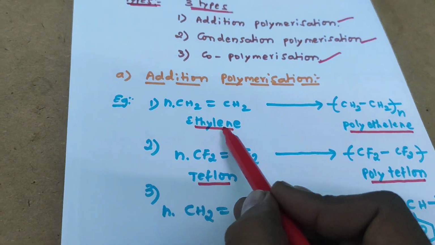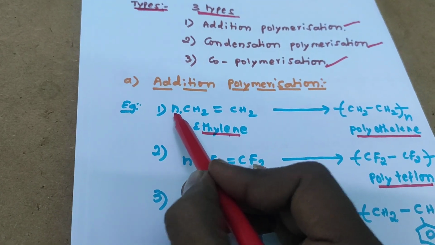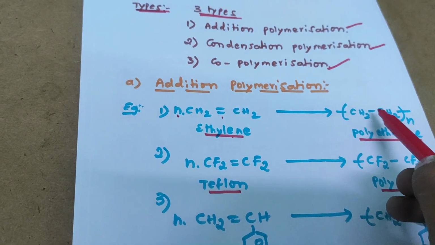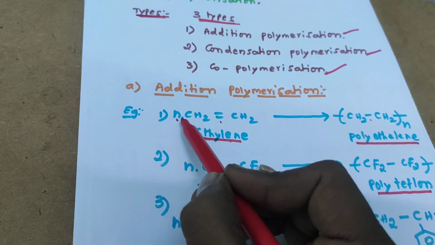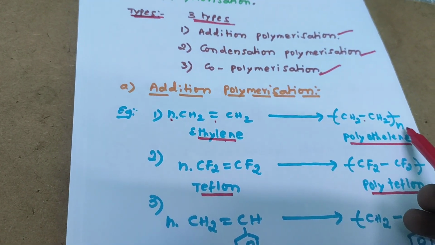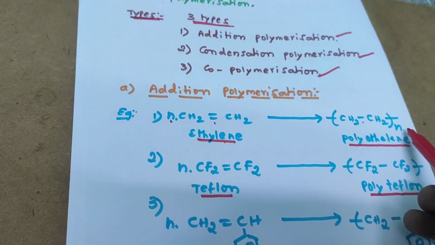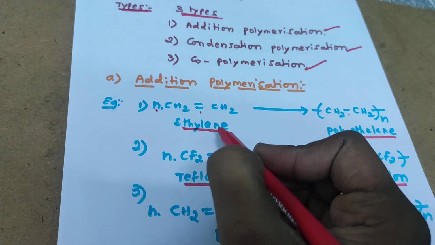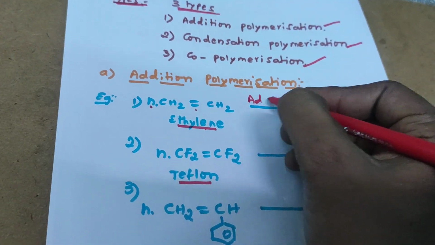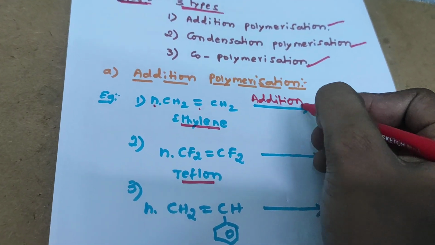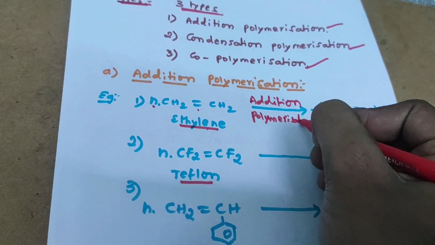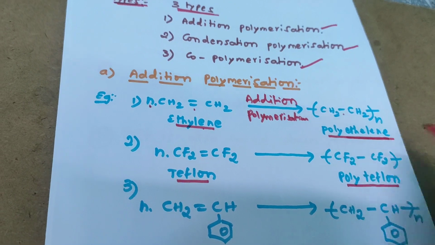So here, ethylene, and N indicates the number of molecules. We know the change in the reaction mechanism: the double bond is converted into a single bond, and the front N is joined to the last part of the reaction. So here, a number of ethylene molecules are involved in the addition polymerization process to form polyethylene.